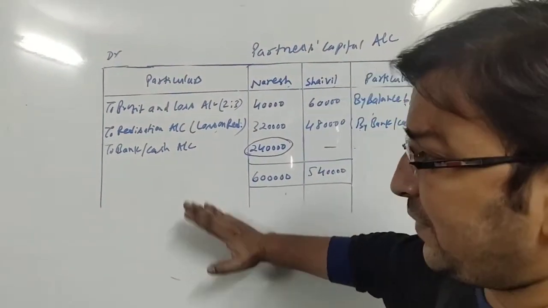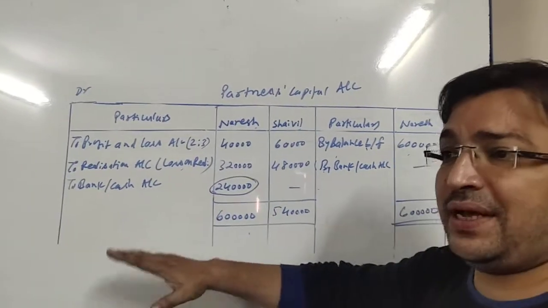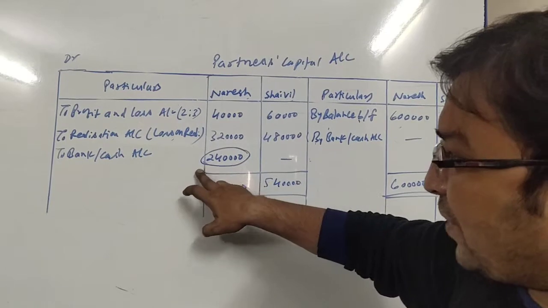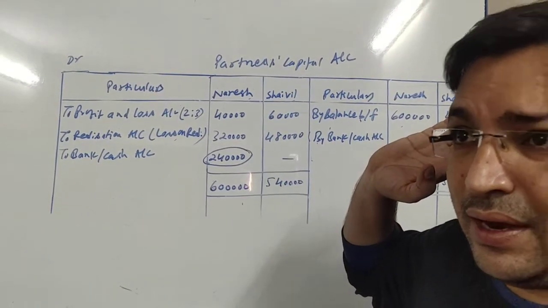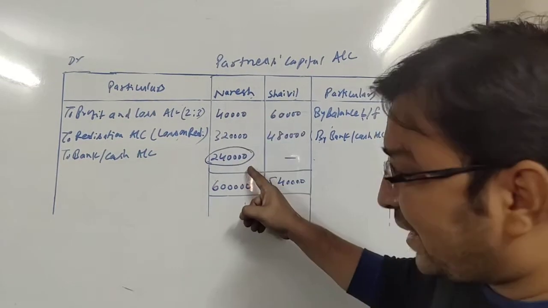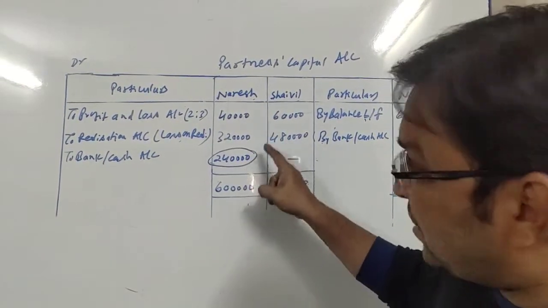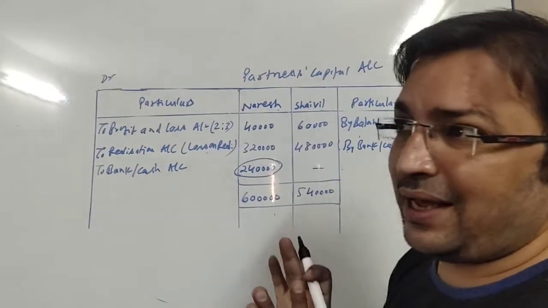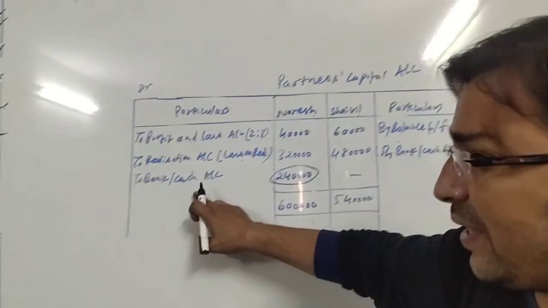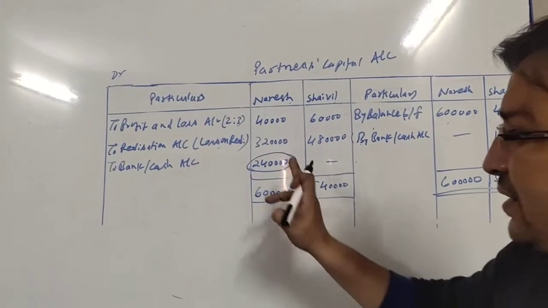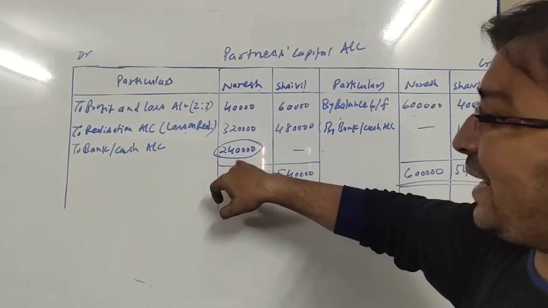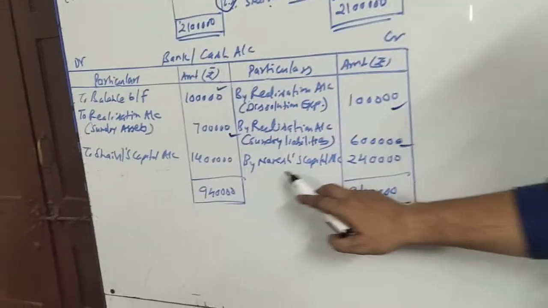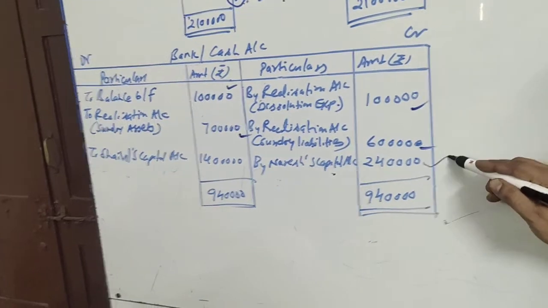But this time it is the dissolution of the firm, which means the firm is losing its existence. So the effect of this amount will be in cash. This is the credit balance of Naresh's capital, which means this much amount will be paid to Naresh in cash. So I write here to bank/cash 2,40,000, and the same will be written at the credit side of cash/bank account. So here it is, by Naresh capital account 2,40,000.